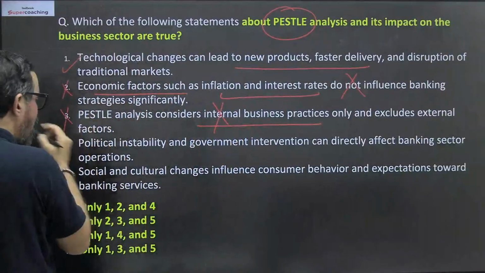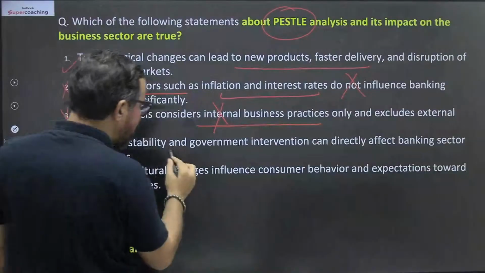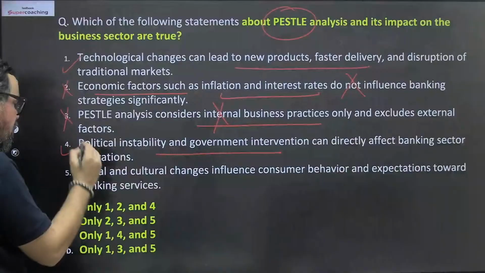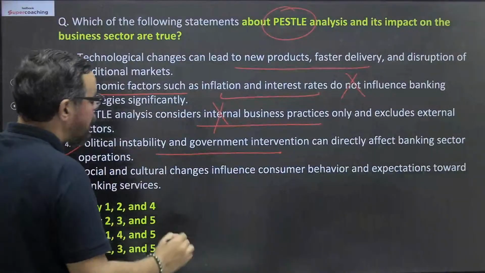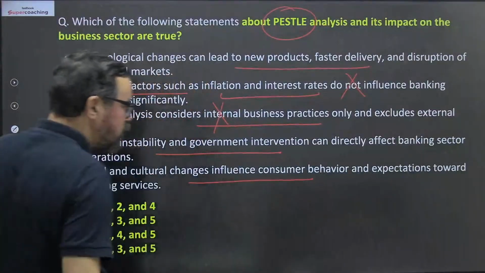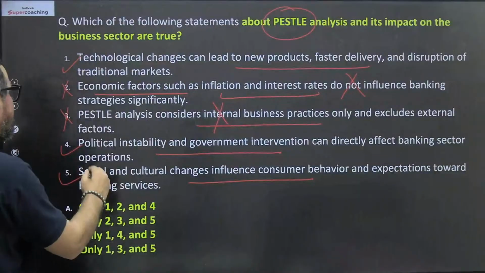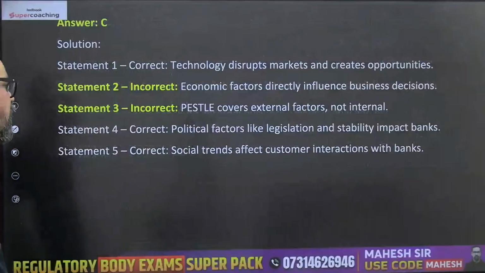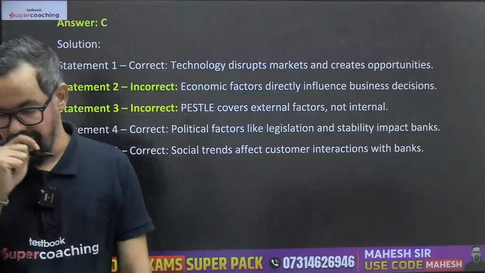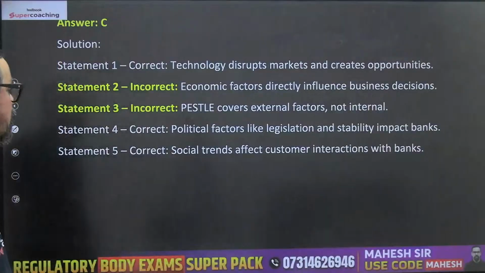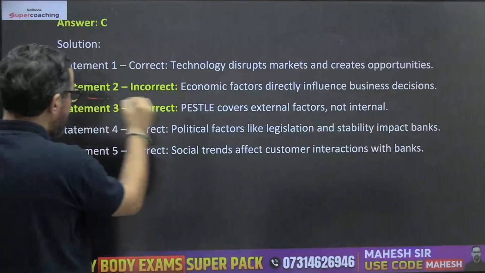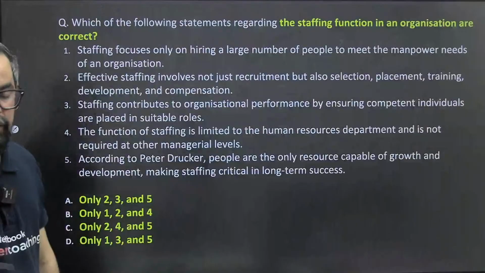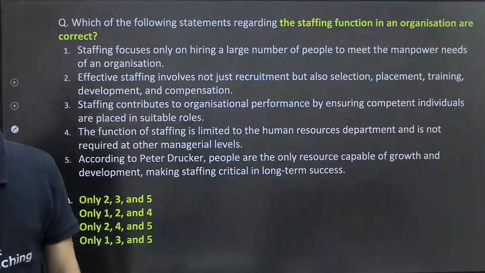आपका ठीक है. Political instability and government interventions can directly affect any businesses. Yes, including banking. Social and cultural changes influence consumer behavior and expectations. Yes, 100% सही है आप संदीप sir. You're 100% right in this particular one also, right? Very good. Well done, guys. So I request other people also, please answer. And if you are having any doubt in others, please do let me know. Okay. So next question on your screen, guys.